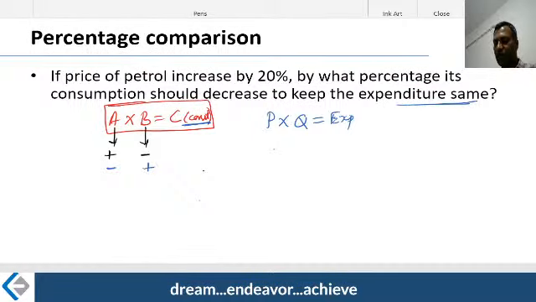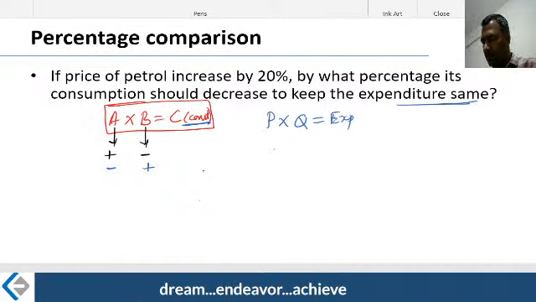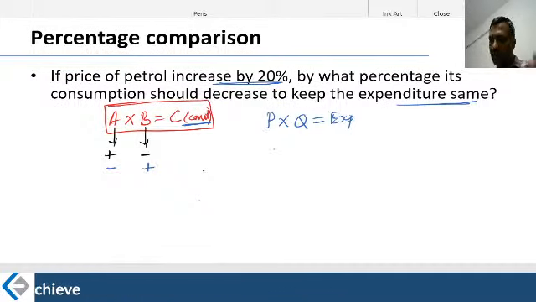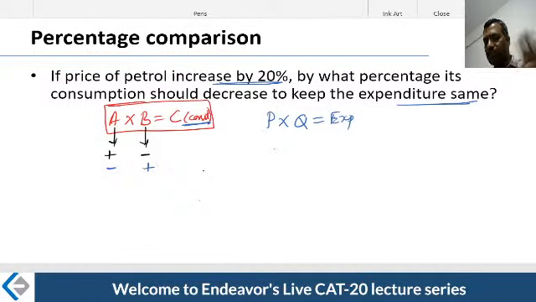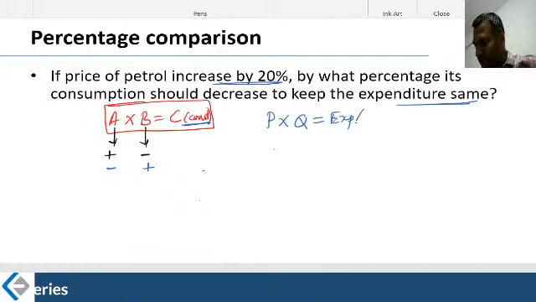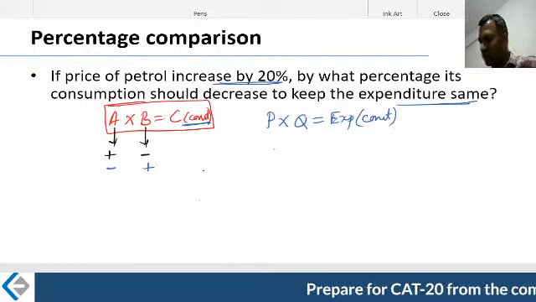I don't want to change my expenditure at all. Because the petrol price is increased, I will reduce the quantity that I consume, but I don't want to change my budget for petrol for that particular month or for that particular day. I'm not going to change my budget. Expenses are going to be constant. That is what he said.